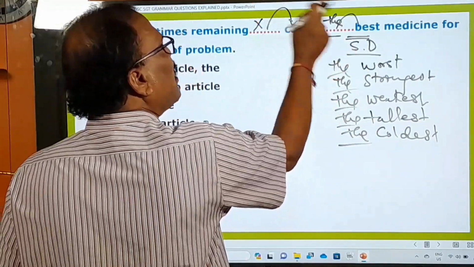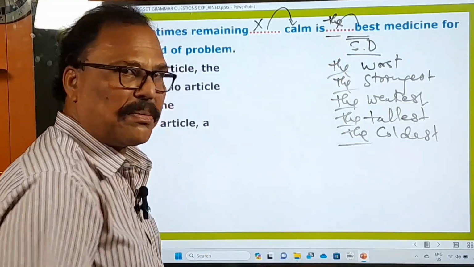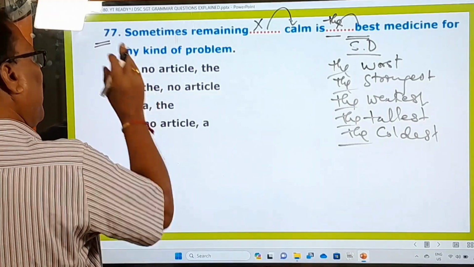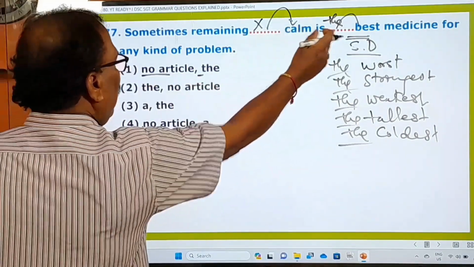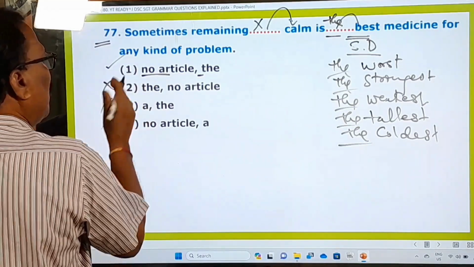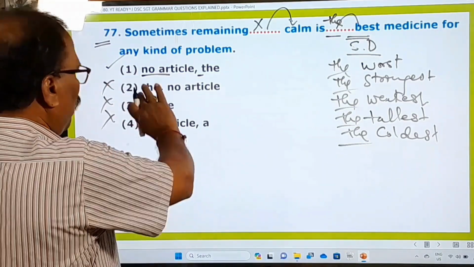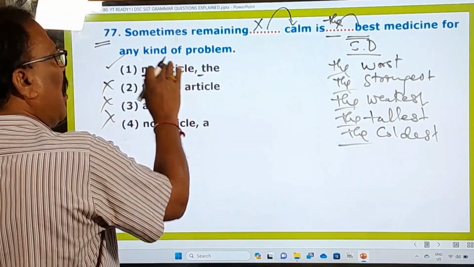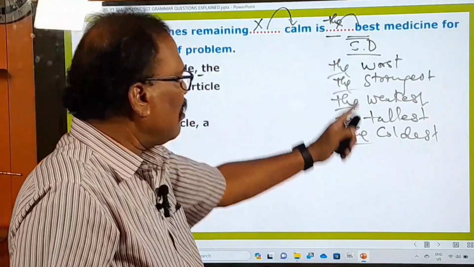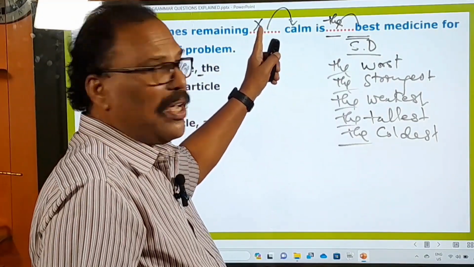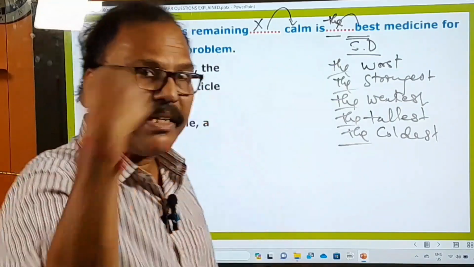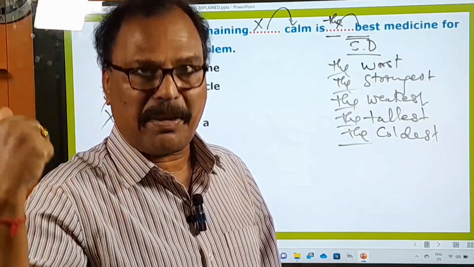So no article plus the, these two things must be used in these blanks. So where is the option? Let us see that here. The very first one, no article and the, is your option, and all other options are not correct. So that's why we drop them. Only this is your answer. Are you following me? So simple. And from this question you have learned these two rules. That is the advantage of practicing the previous year's question papers, right?